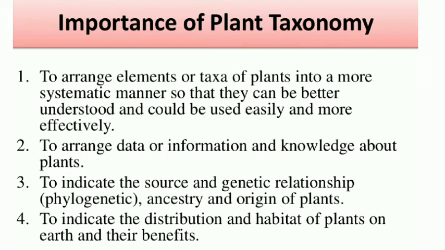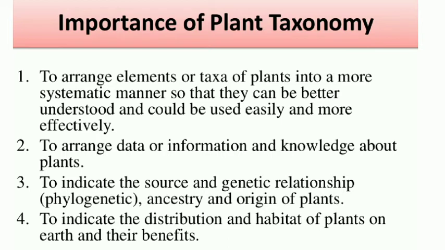First, to arrange elements or taxa of plants in a more systematic manner. It means the plant taxa, those groups, must be arranged more systematically, so that they can be better understood and used easily and more effectively.